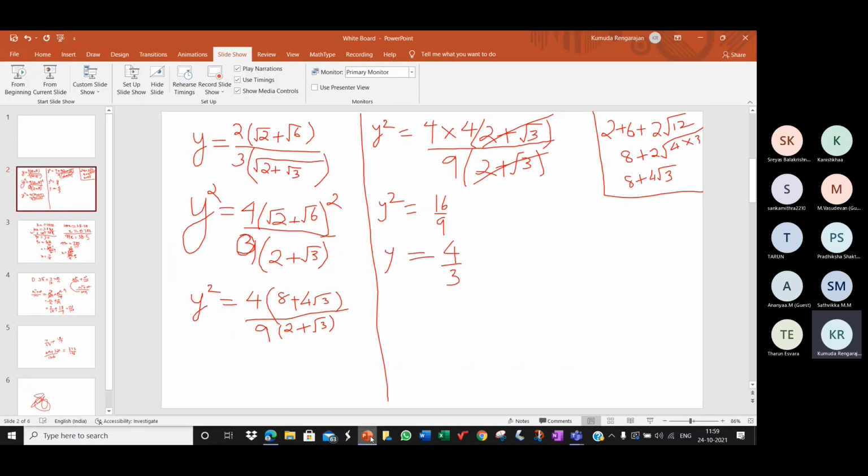Let me show you the working again. Ask me if you have any questions. One simple step: in the denominator, we need to get rid of the square root symbol. We are used to 2 plus root 3, where we multiply and divide by 2 minus root 3. We are not used to root of 2 plus root 3. So we want to get rid of that square root symbol. We assign the expression to y and square on both sides, so the square root is eliminated. And see, we did not rationalize at all. We just brought out the common factor and finished it.